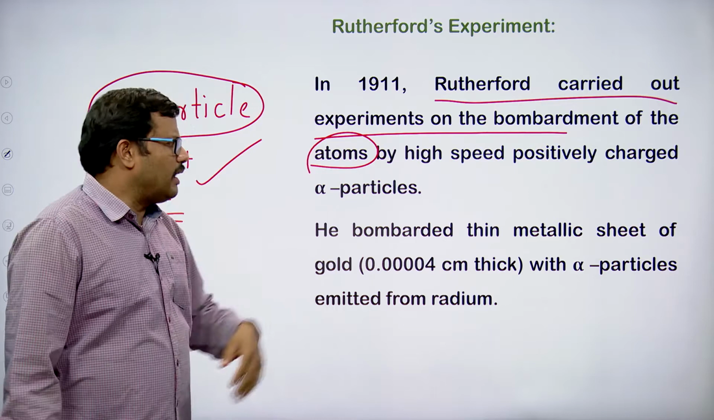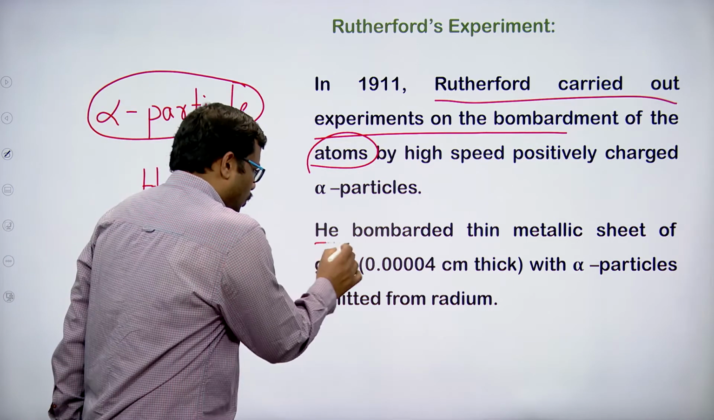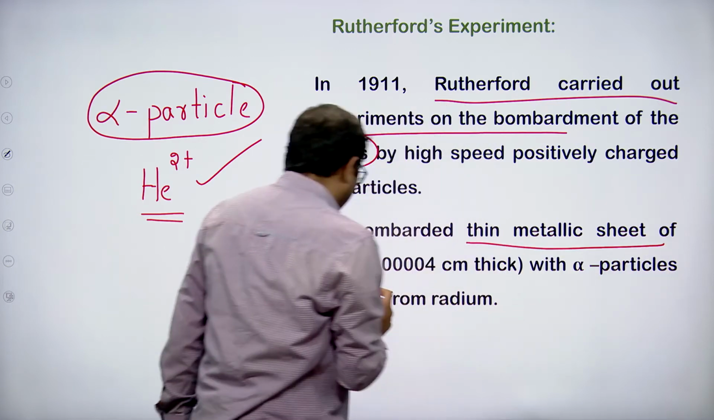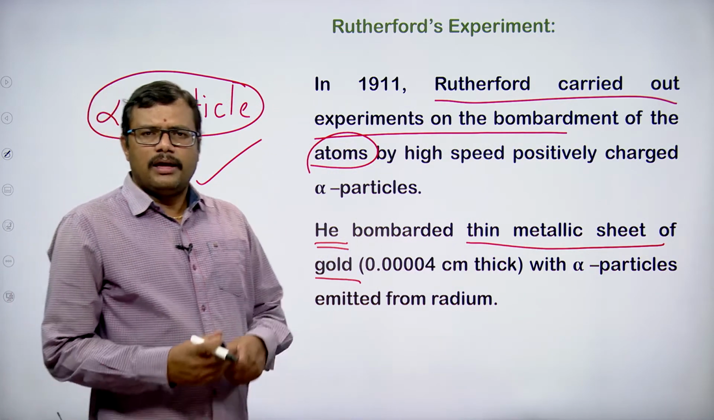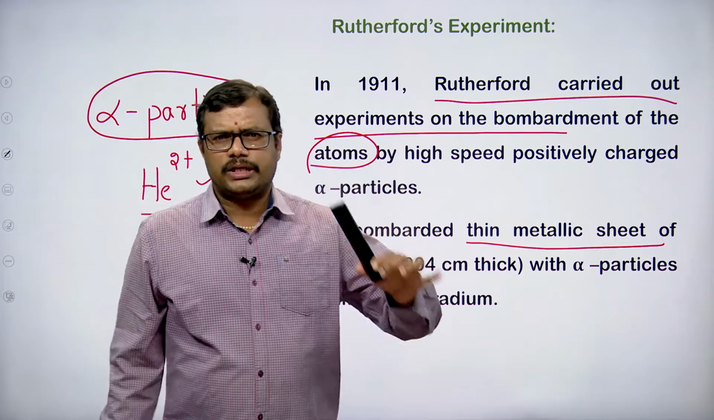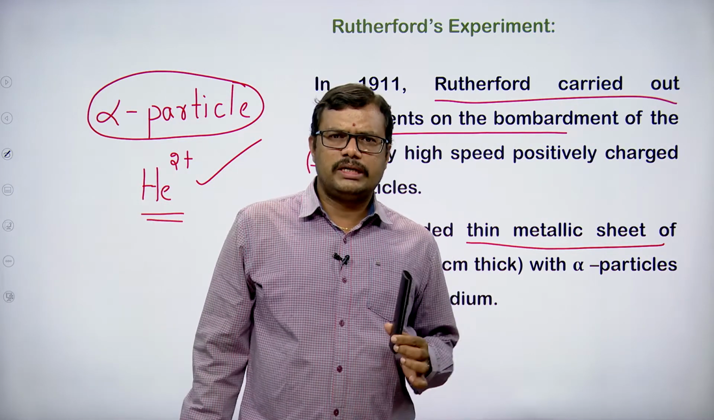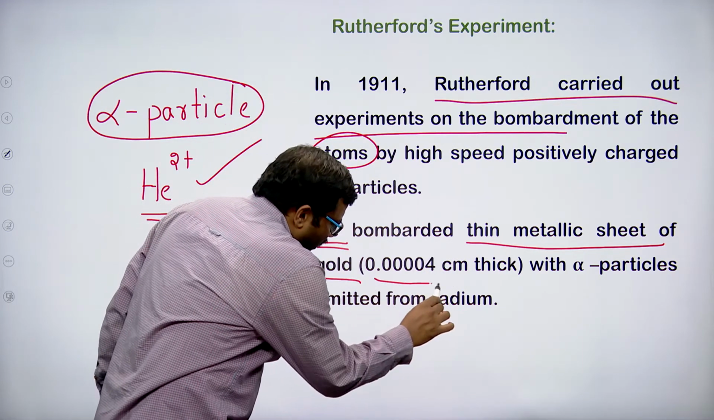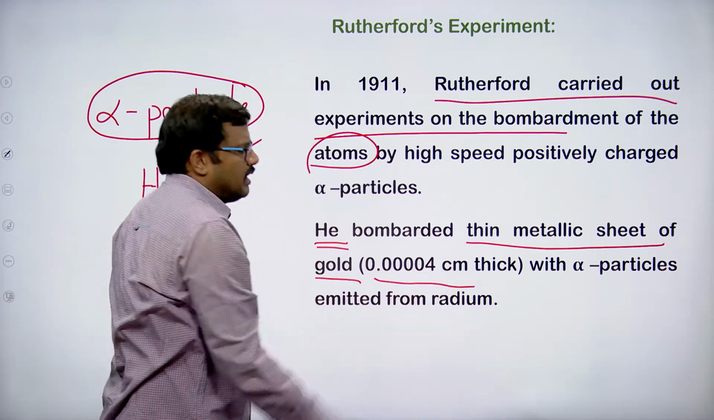Okay. So what he did in this case is Rutherford bombarded a thin metallic sheet of gold. He took a very thin metallic sheet of gold. How thin? You can see here, 0.0004 centimeter thick.